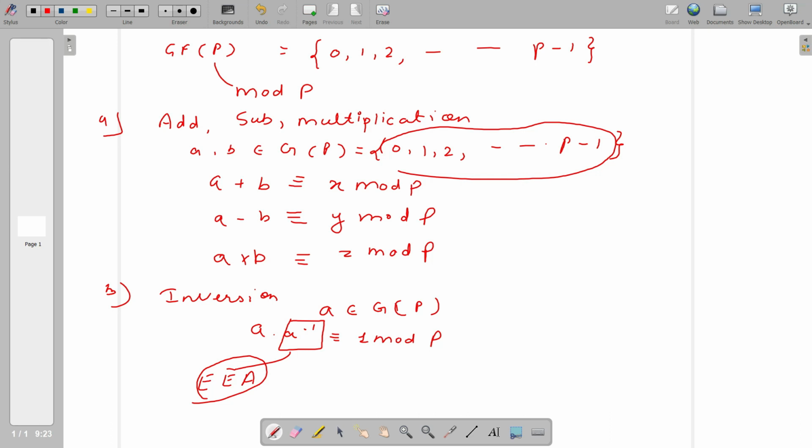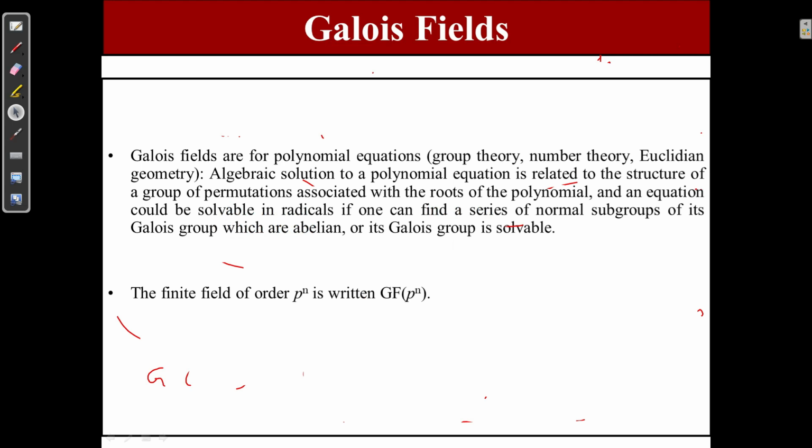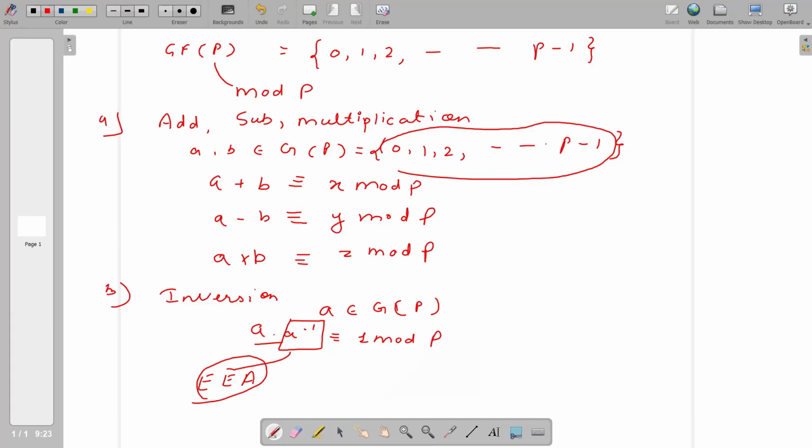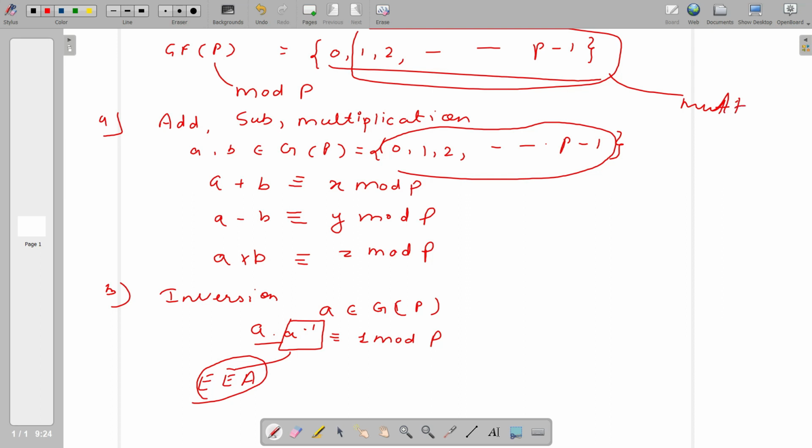You can ask that if it is 0, how can it be congruent to 1 mod P? If you look here, when we define the fields, we say that 0 is not an element for multiplication. For addition the set will be this, and for multiplication the set will be only this. This is for multiplication, and the whole set is for addition. So this is about the prime fields, GF(P).